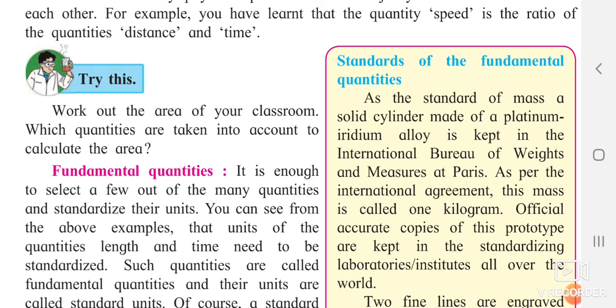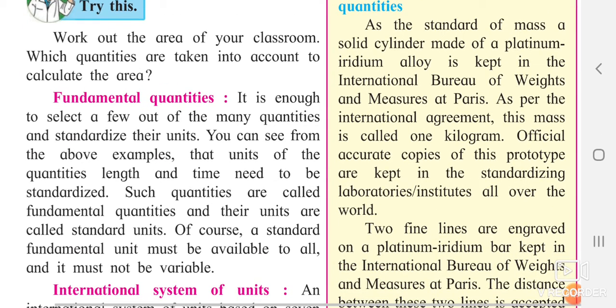Okay. Now fundamental quantities means what? It is not enough to select a few out of many quantities and standardize their units. For example, I have told you that day also, if you are going to the shopkeeper and you are not having a particular unit, you say give me 2 potatoes, give me 4 sugar. We cannot say this unless and until we use a proper unit for it.